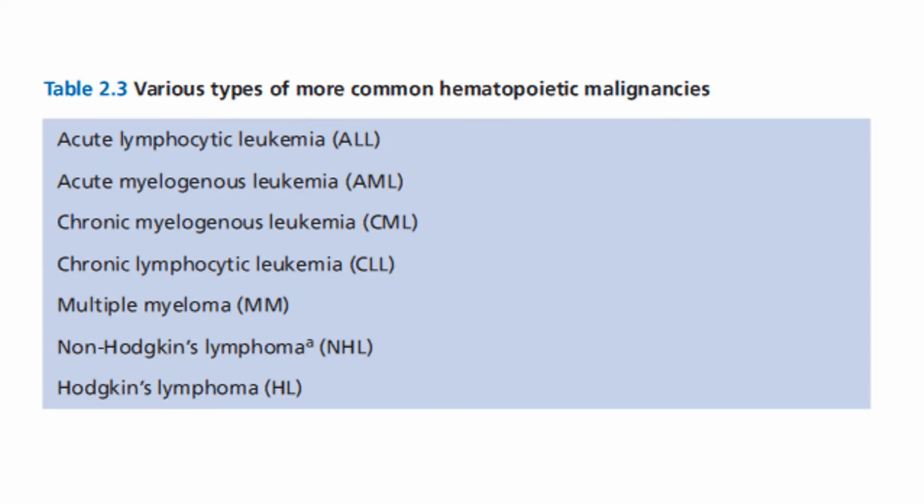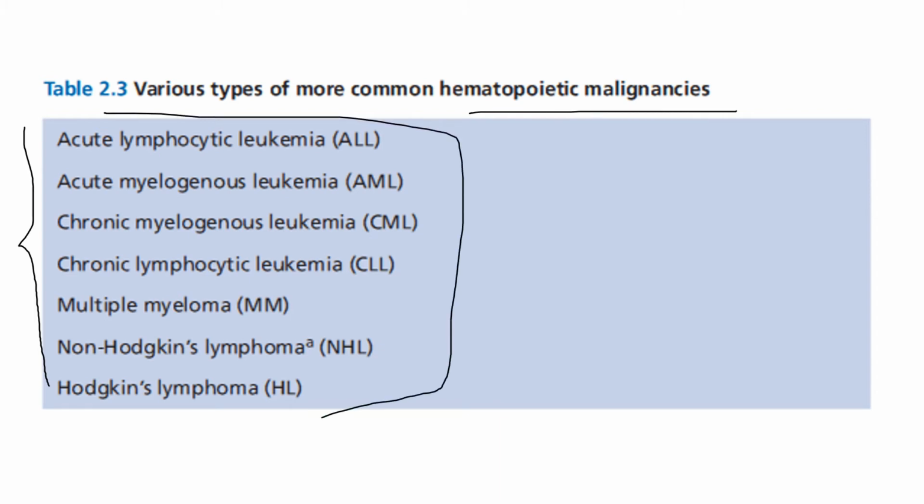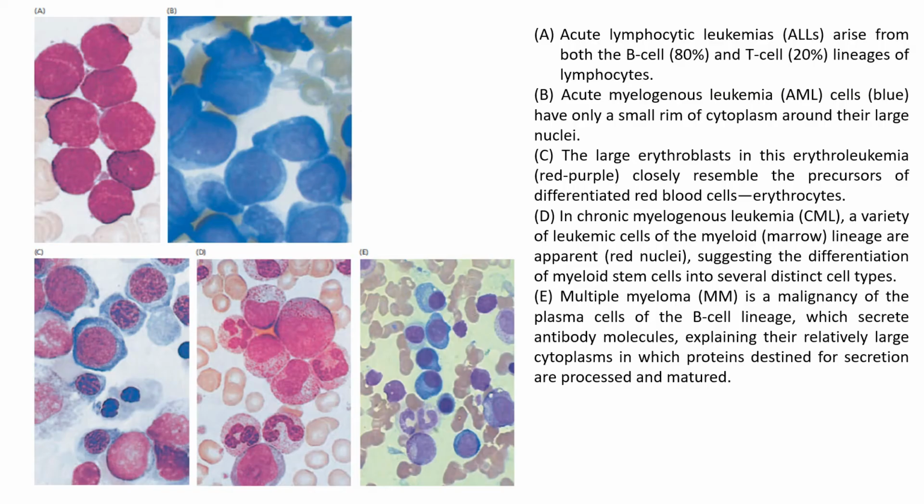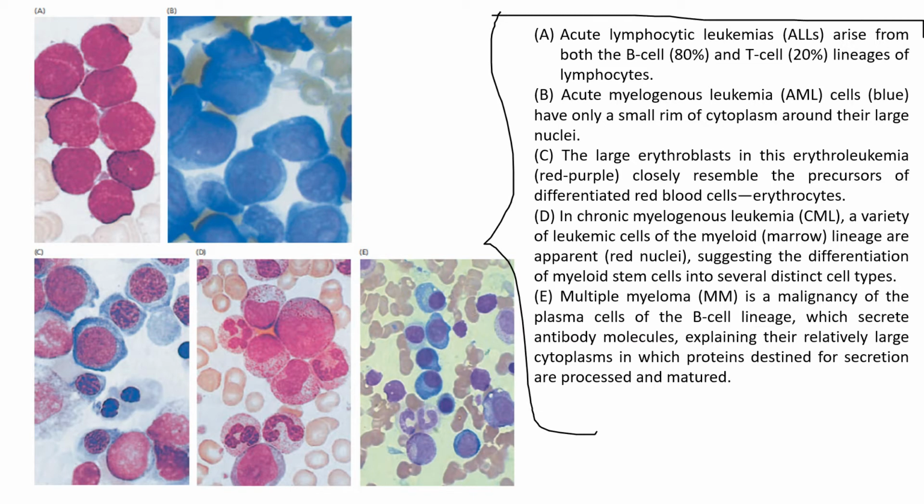Here you see on your screen the various types of more common hematopoietic malignancies, such as acute lymphocytic leukemia, acute myelogenous leukemia and chronic myelogenous leukemia. Acute lymphocytic leukemia arises from both B cell and T cell lineages of lymphocytes.